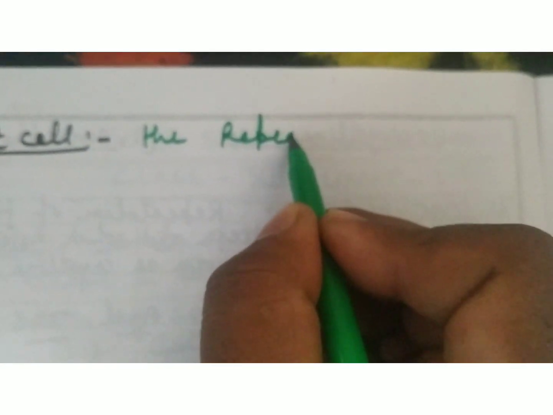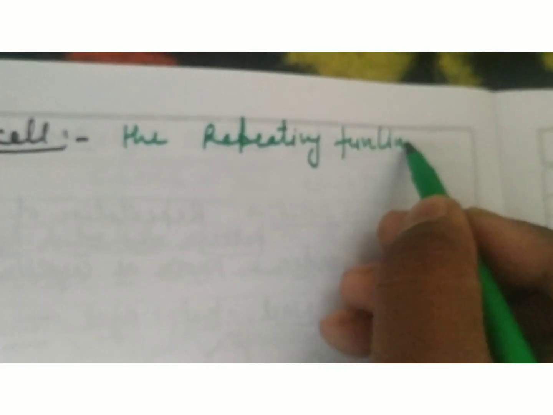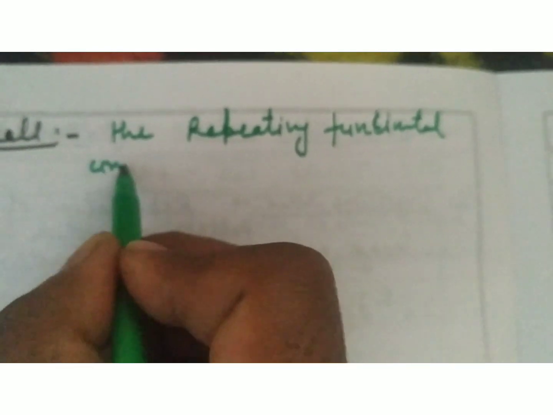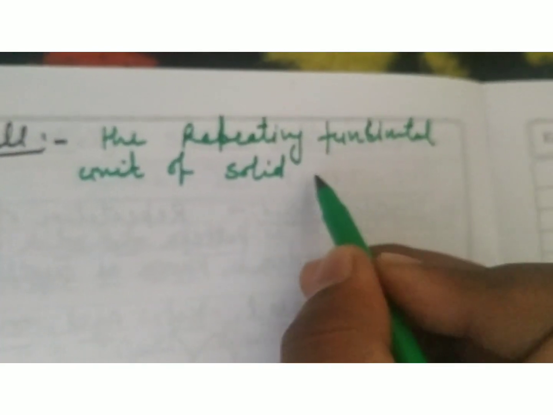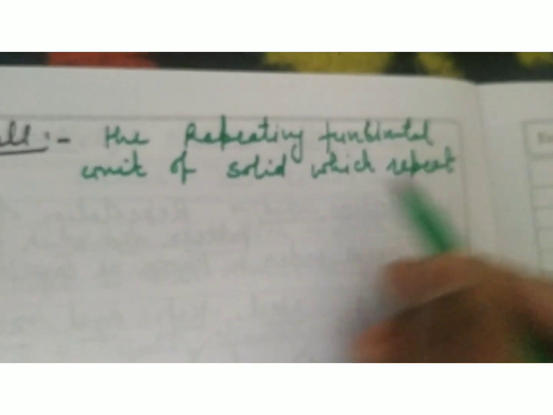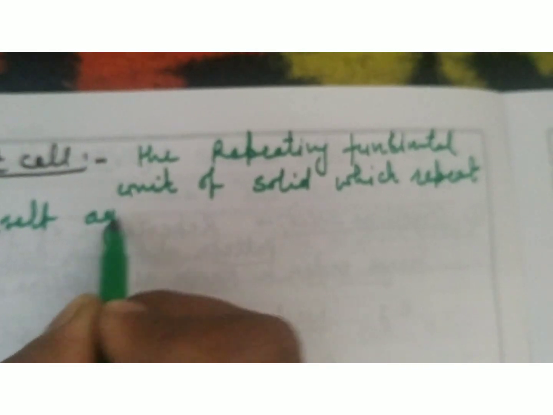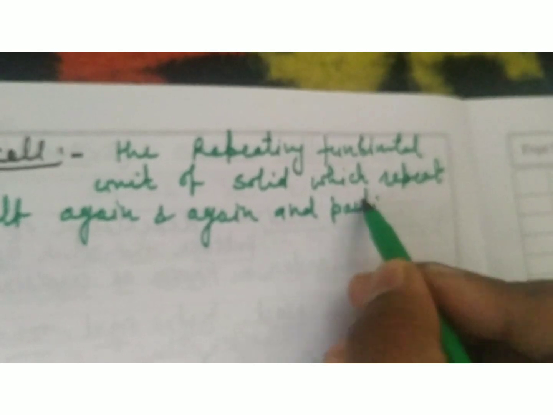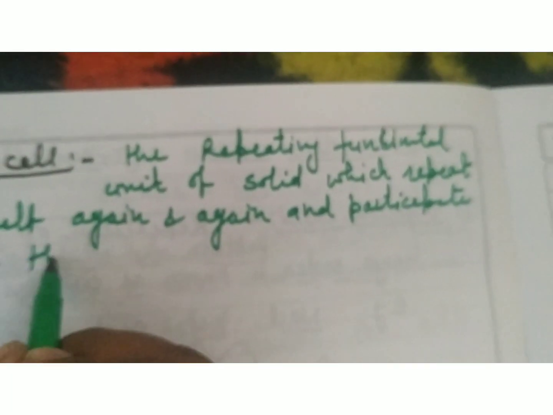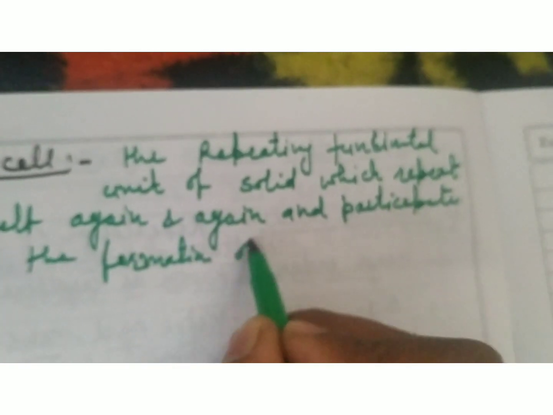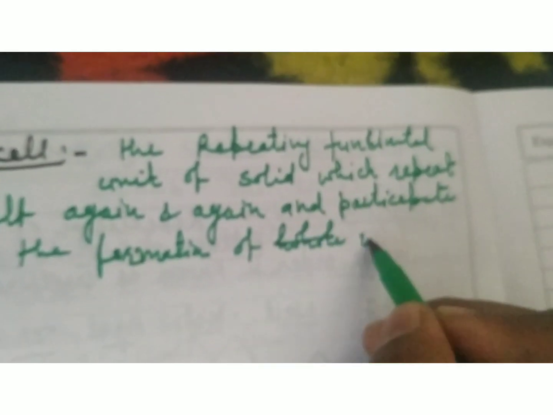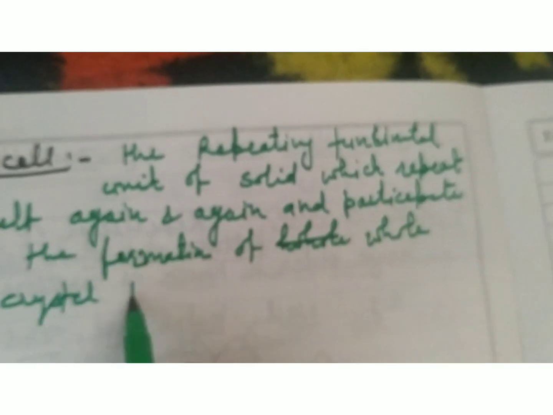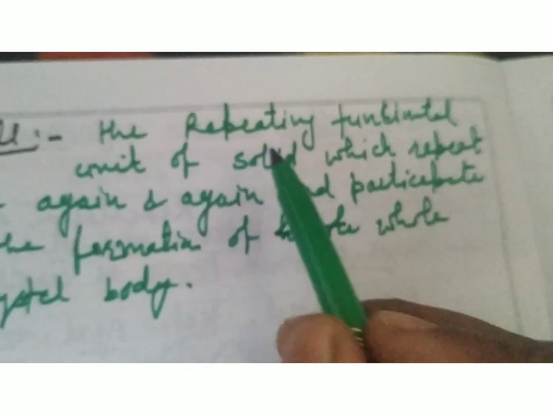So the next topic is unit cell. A unit cell is basically the repeating functional unit of a solid which repeats itself again and again and participates in the formation of the whole crystal body. Clear? Unit cells are the repeating functional units.